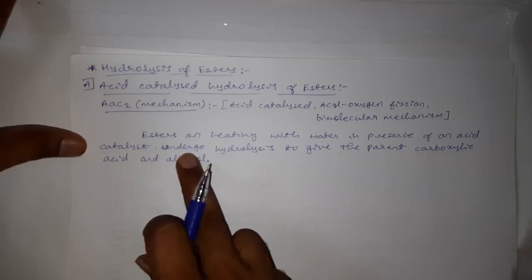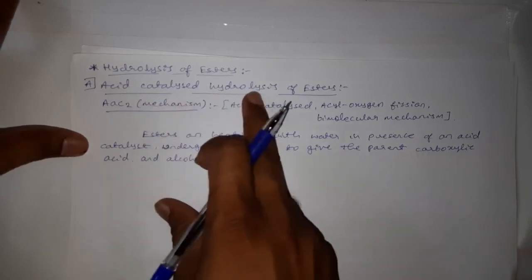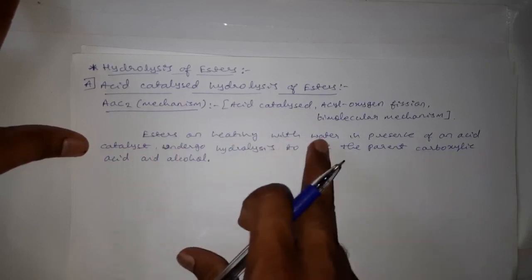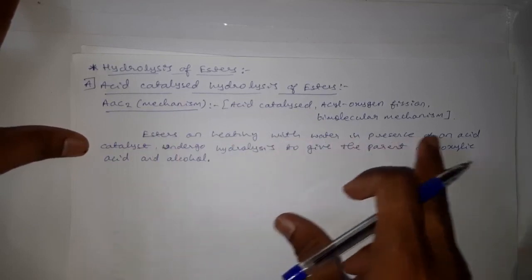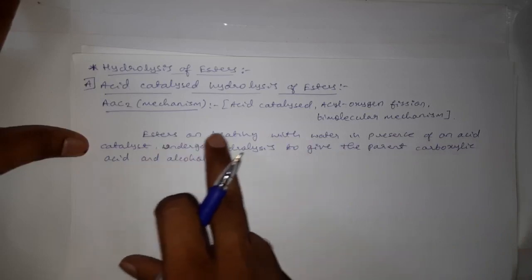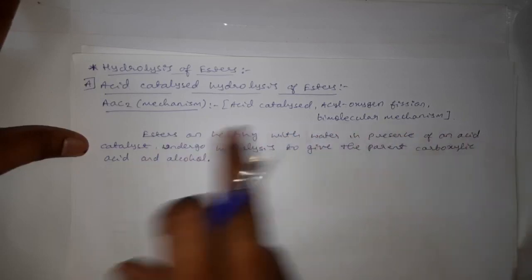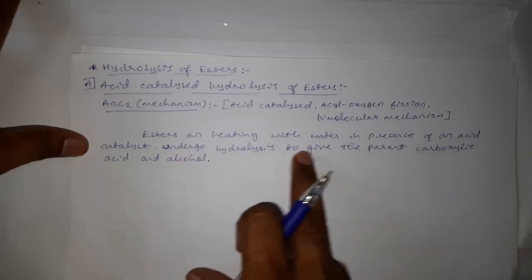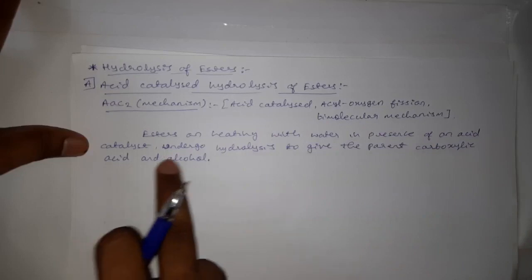This is the reaction which takes place in an acid catalyzed hydrolysis of ester. Esters on heating with water in presence of an acid catalyst undergo hydrolysis to give the parent carboxylic acid and alcohol.